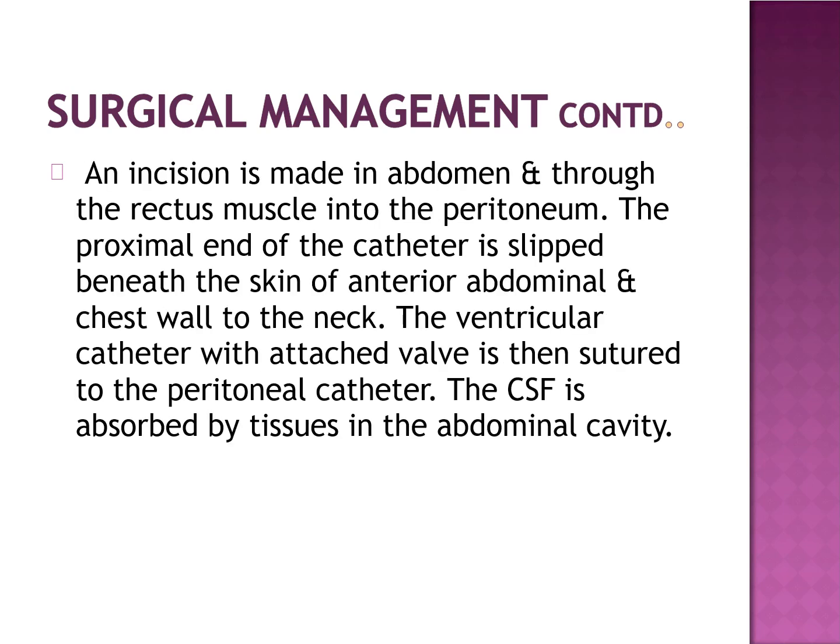An incision is also made in the abdomen and through the rectus muscle in the right or left hypochondriac region. Then, the proximal end of the catheter is slipped under the skin of the anterior abdominal and chest wall to the neck. The ventricular catheter with the valve is attached to the peritoneal catheter or the abdominal end. Thus, the CSF is drained from the lateral ventricle into the abdominal cavity.